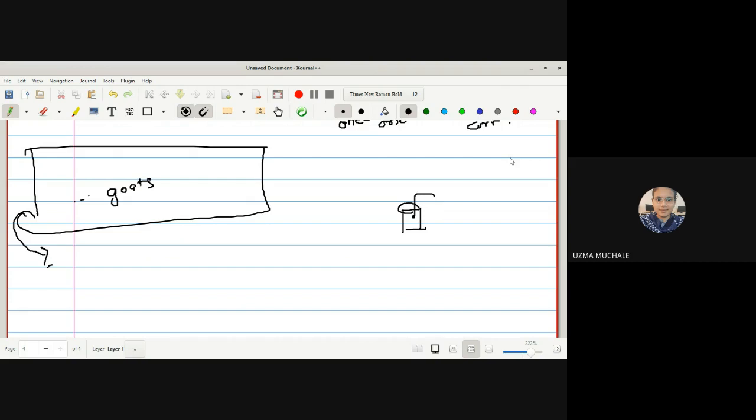What do you mean by a countably infinite set? It should have a one-one correspondence with the set of natural numbers, right? So how are you going to verify the one-one correspondence? As each goat comes outside, you put a stone in that bucket, right? So this is a one-one correspondence.